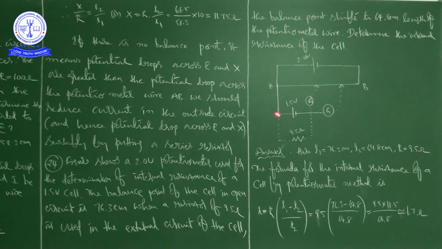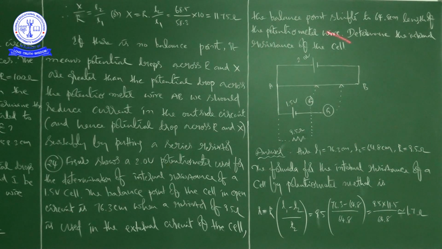Now here we are going to add one more resistor. It depends upon the situation, but this also we need to consider. Without considering this, you can't solve the problem, because according to the question, he added a resistor. See this: when a resistor of 9.5 ohms is used in the external circuit of the cell, the balance point shifts to 64.8 centimeters length of the potentiometer wire. Determine the internal resistance of the cell.